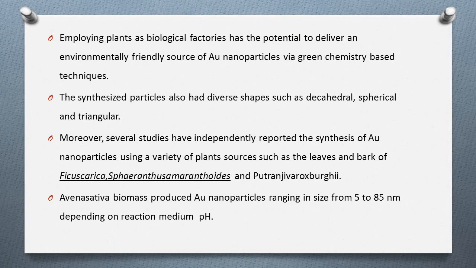Also, in a recent study, Eucalyptus macrocarpa leaf extract was utilized to synthesize gold nanoparticles. The results of this study revealed that spherical particles ranging in size from 20 to 80 nanometer were the main product. However, coexisting with the spheres were a variety of shapes such as hexagonal, pentagonal and truncated triangles, all ranging in size from 50 to 100 nanometer.